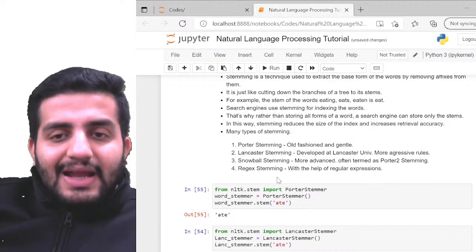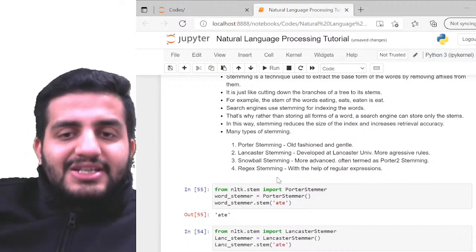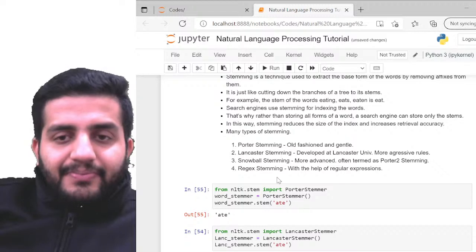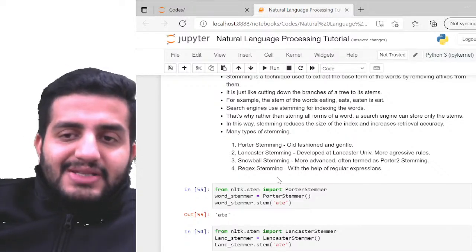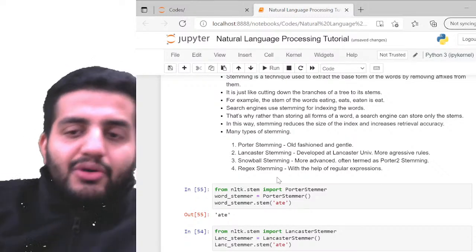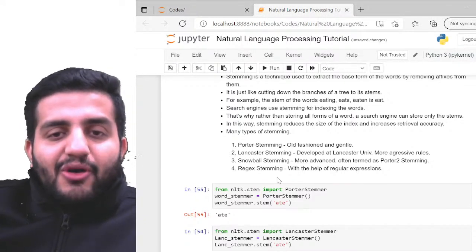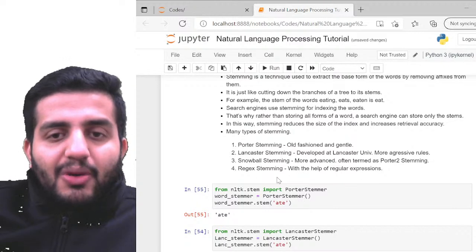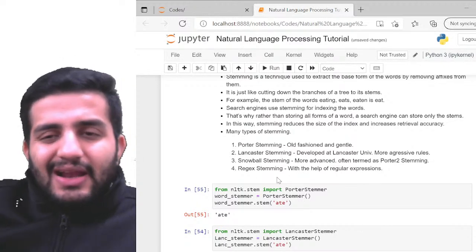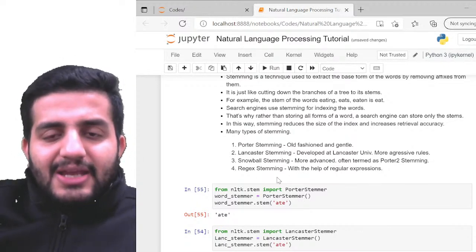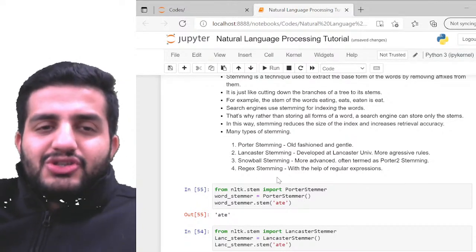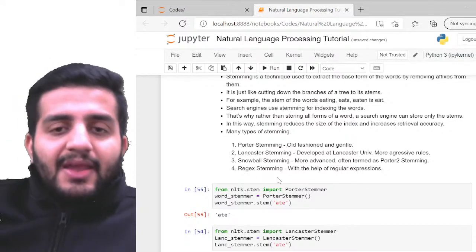Here, Porter stemming, Lancaster stemming, and Snowball stemming. Snowball stemming is basically more advanced. So here again, it's often termed as the Porter 2 stemming. So more of a second version of Porter stemming. So that's what Snowball stemming is, right? More advanced. And likewise, Lancaster bhi aapka advanced hi hai. So more, I would say, strong in terms of the rules, right?